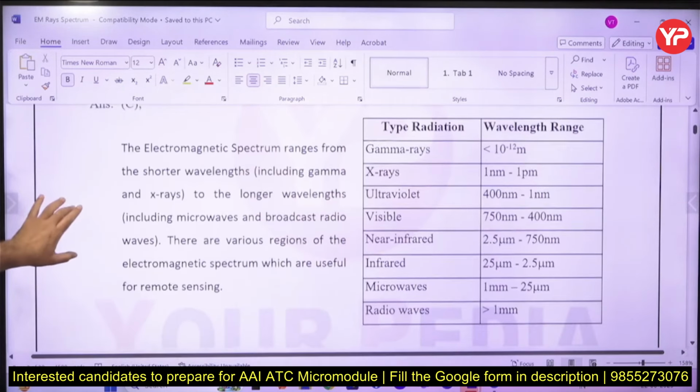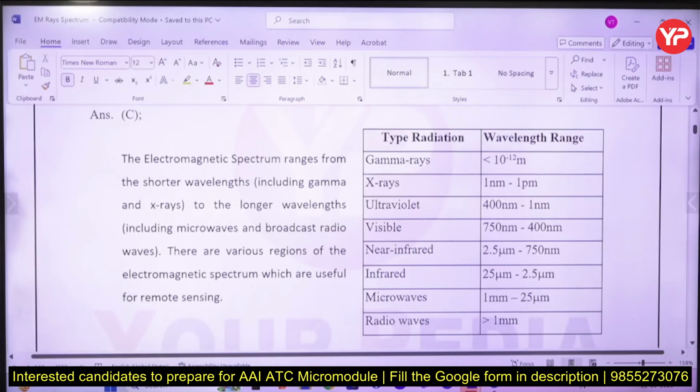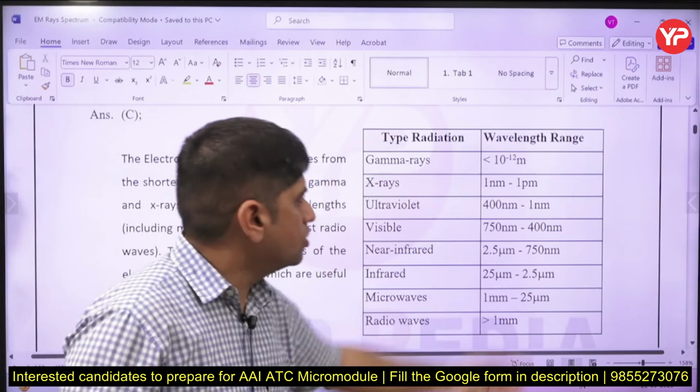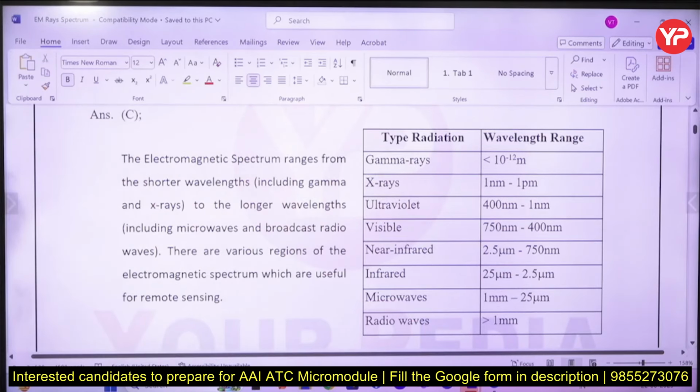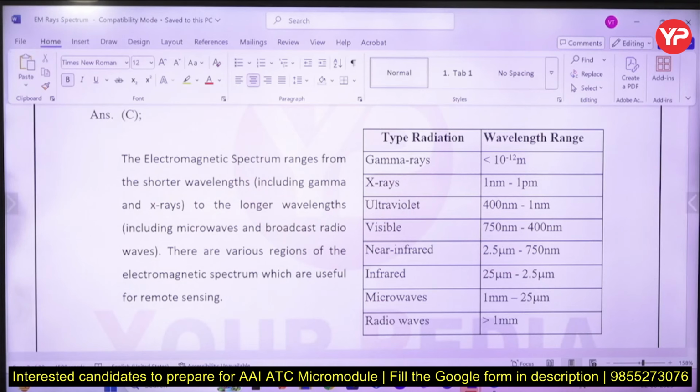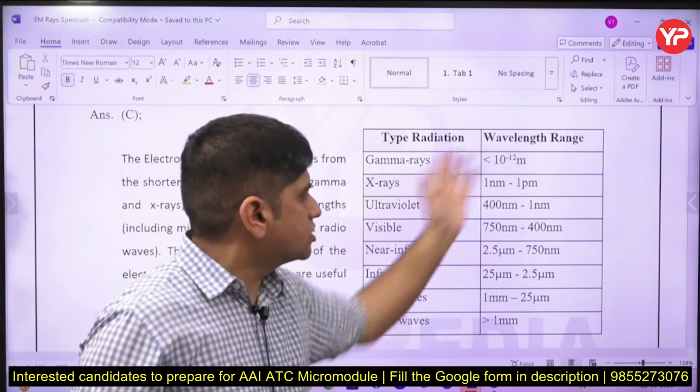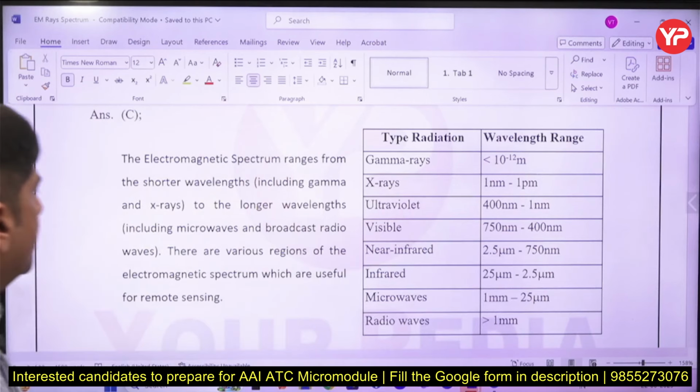So this is the answer for that. Remember, this is the table given to you. These are the previous year's questions. What is the wavelength range? Like gamma rays, as you keep on moving, the wavelength increases. So you should have some idea about the wavelength.